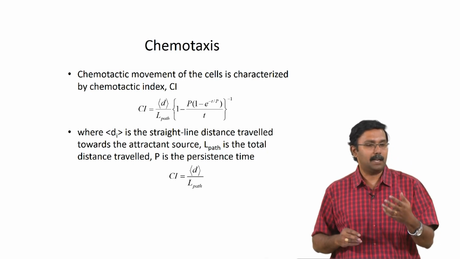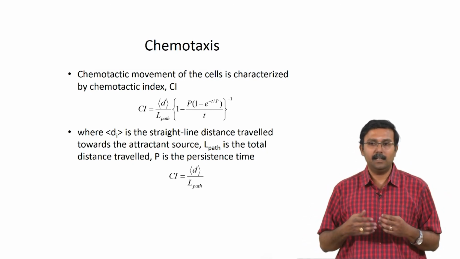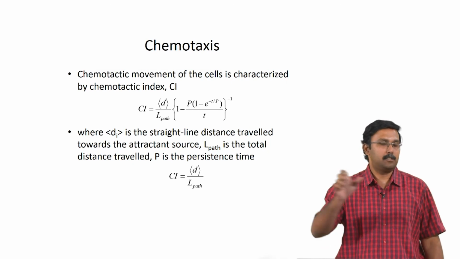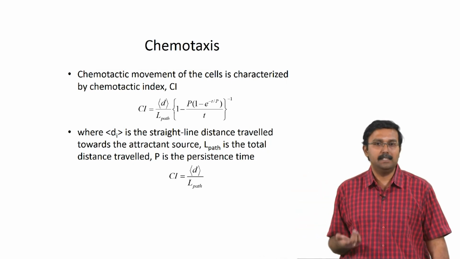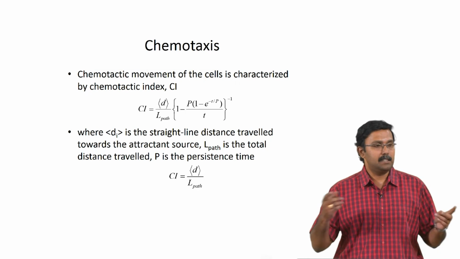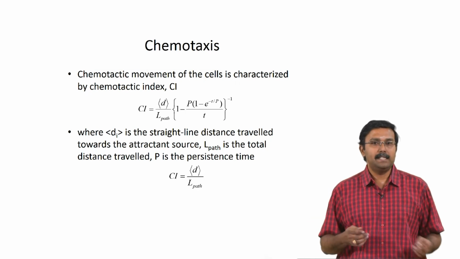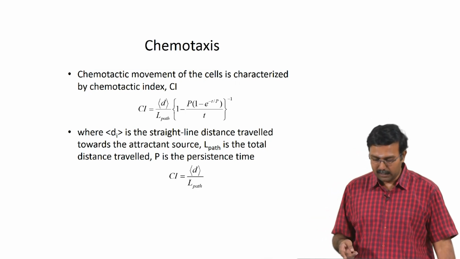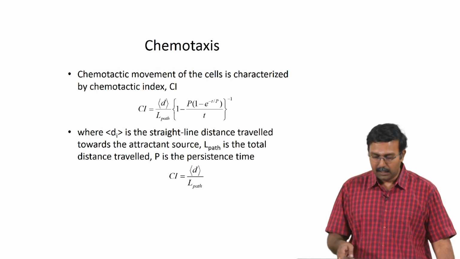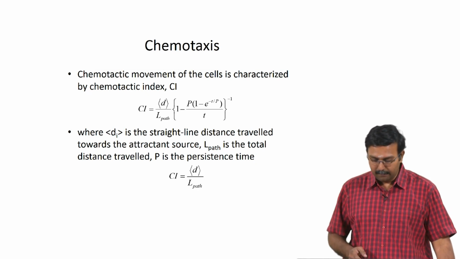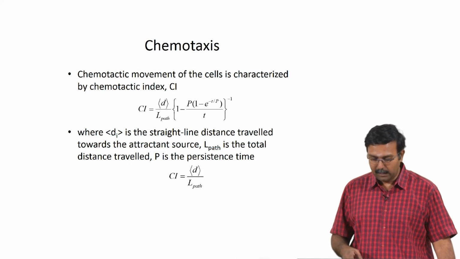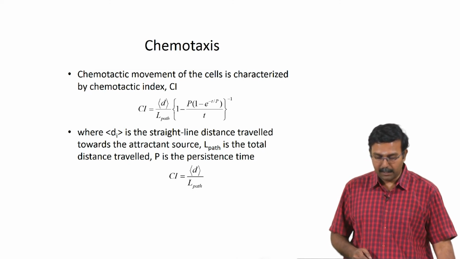So, if there is a chemoattractant, the cells will be moving towards that, and the distance it persists towards it is d, and L path is the total distance travelled by the cells. p is the persistence time, t is obviously the time, and this is the correlation, and it can be simplified to get something like Ci equals d divided by L path.